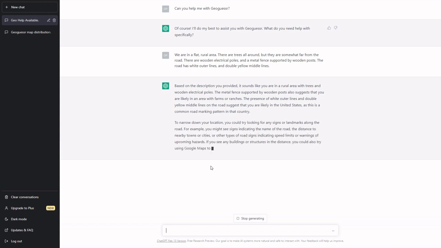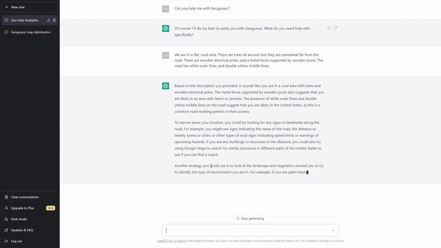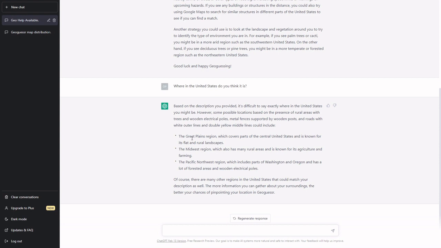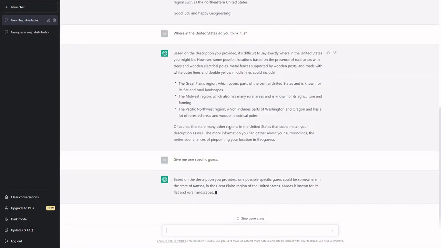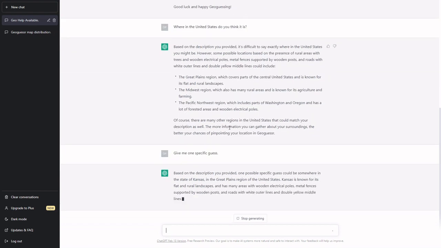It says United States. That is correct. Let's see where in the United States it wants me to guess. Okay, so it suggests the Plains, Midwest, or PNW. Let's see if I can get it to give me one specific area. Okay, it tells me to guess in Kansas.